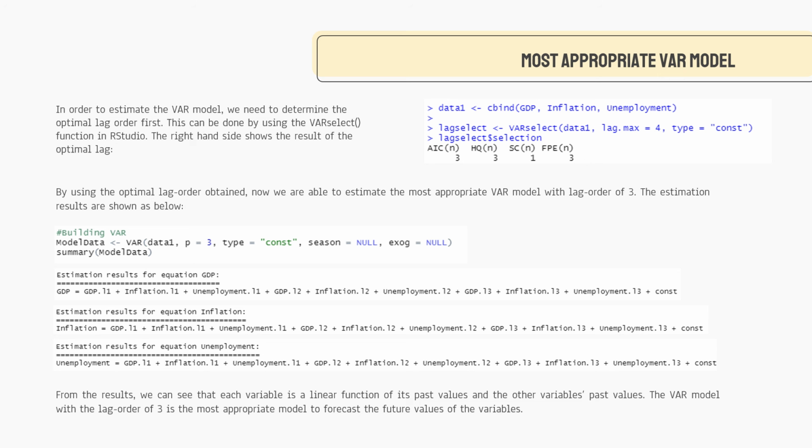From the study, we can see that each variable is a linear function of its past value and the other variables' past values. The VAR model with a lag order of 3 is the most appropriate model to forecast the future value of the variables.